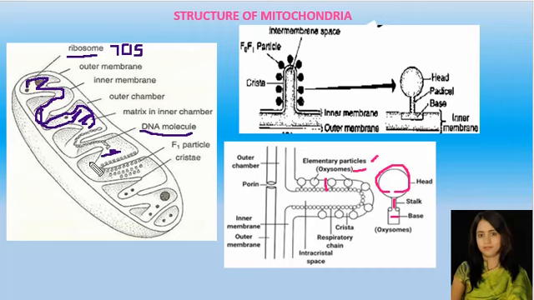So this is about the structure and functions of mitochondria. Here you need to practice the diagram of the mitochondria. It can be asked for 2 or 3 marks, and you also need to remember its structure and functions. In the structure, you have the outer membrane, inner membrane, and stroma or matrix. And what are cristae? It can be asked for 1 mark.